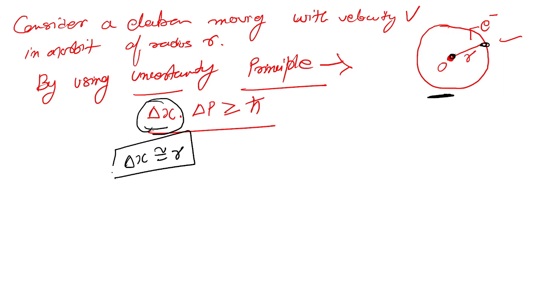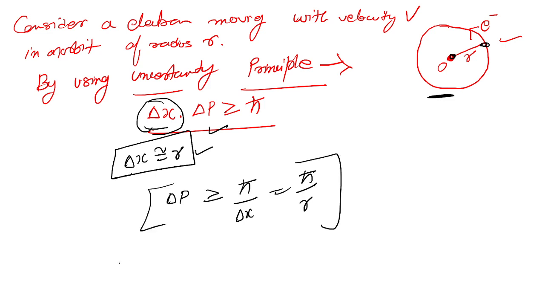So here we are not absolutely certain where the position of the electron is. We are just assuming that the uncertainty in the position is r, the radius of the electron orbit in which that electron is revolving. From this expression we get delta p is greater than or equal to h over delta x, and this is equal to h bar over r. So this is the uncertainty in momentum.